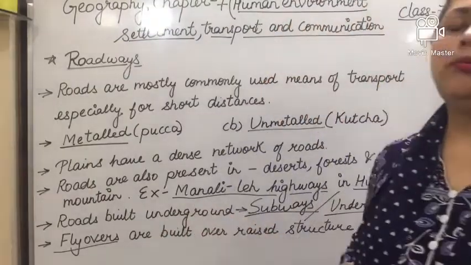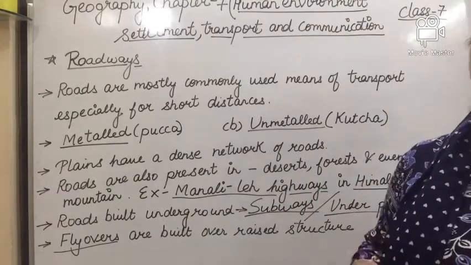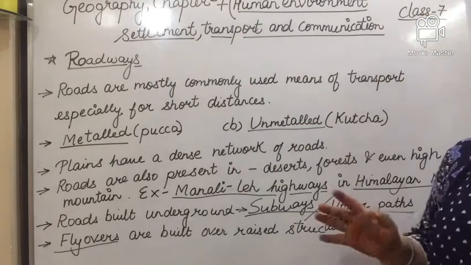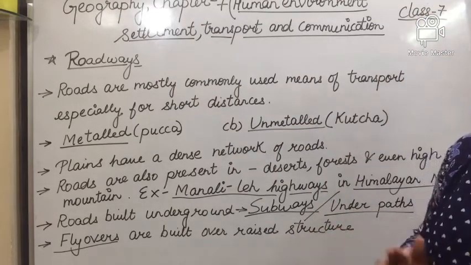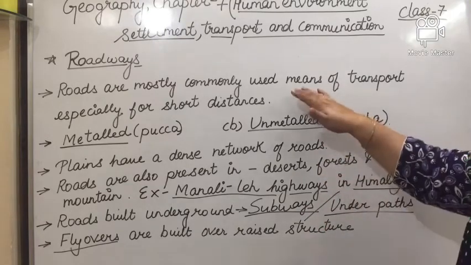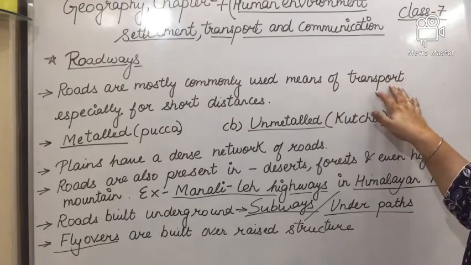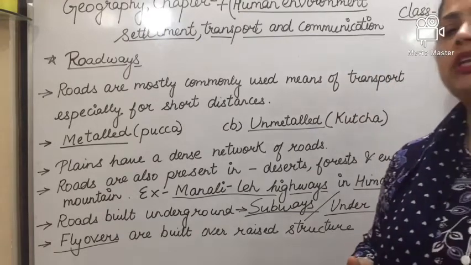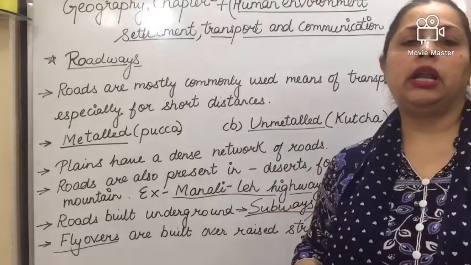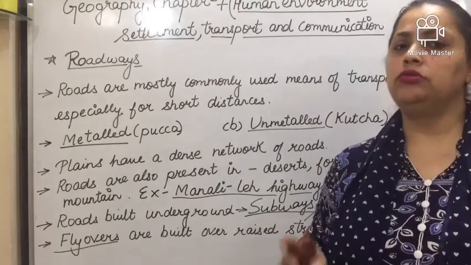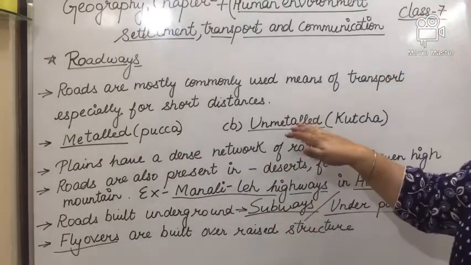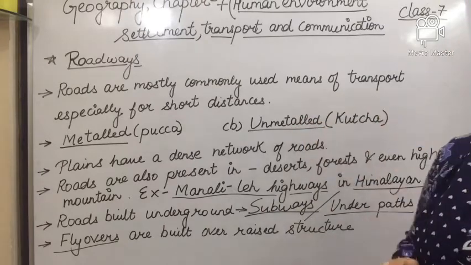Now we will talk about the first means of transport, that is roadways. As you all have seen or traveled by road, roads are the most commonly used means of transport, especially for short distances. Roadways can be divided into two parts: metalled roadways and unmetalled roadways.